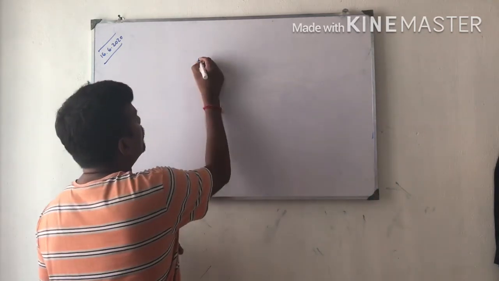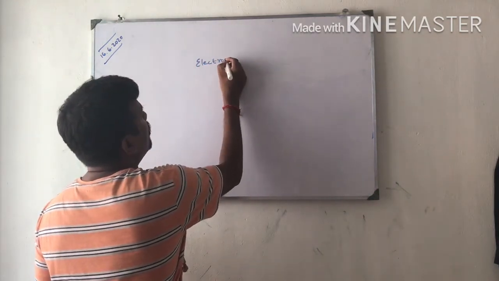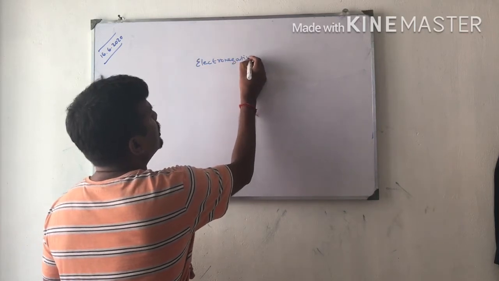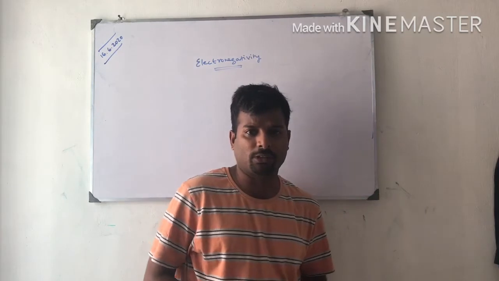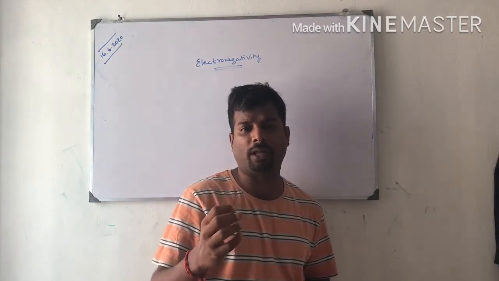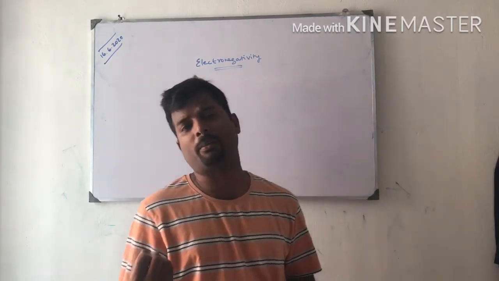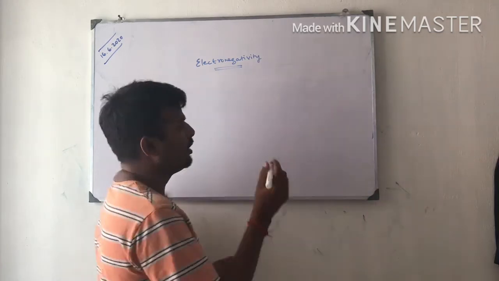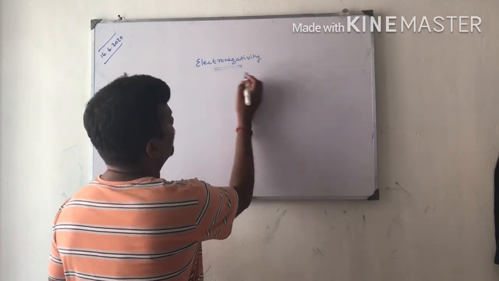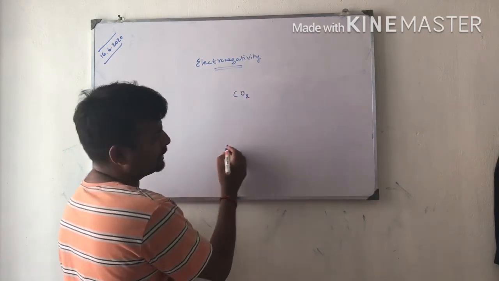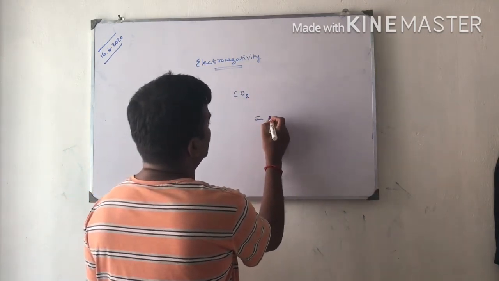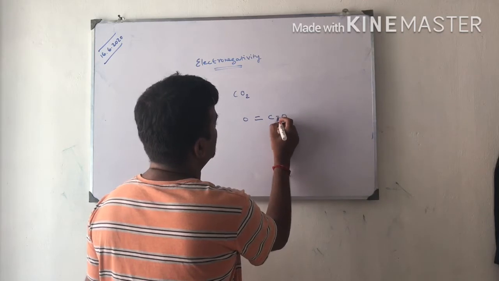Next one is electronegativity. What is meant by electronegativity? The meaning of electronegativity is the qualitative ability of an atom to attract the shared pair of electrons towards itself. For example, in the case of carbon dioxide, carbon is less electronegative. So this is the bond structure of carbon dioxide.